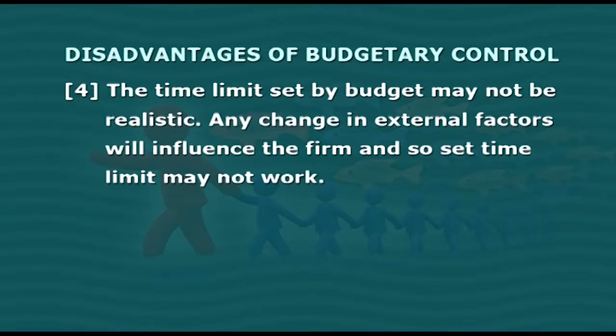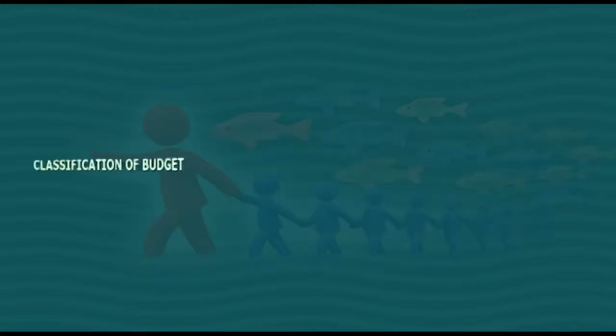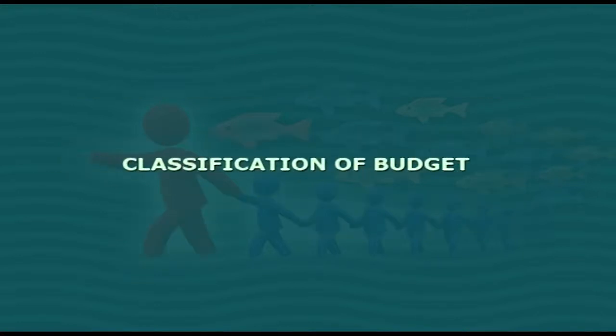Any change in external factors will influence the firm and so the set time limit may not work. Next, many times budget may have too many regulations and detailed requirements for implementation of estimated targets, leading to counterproductivity and no flexibility.